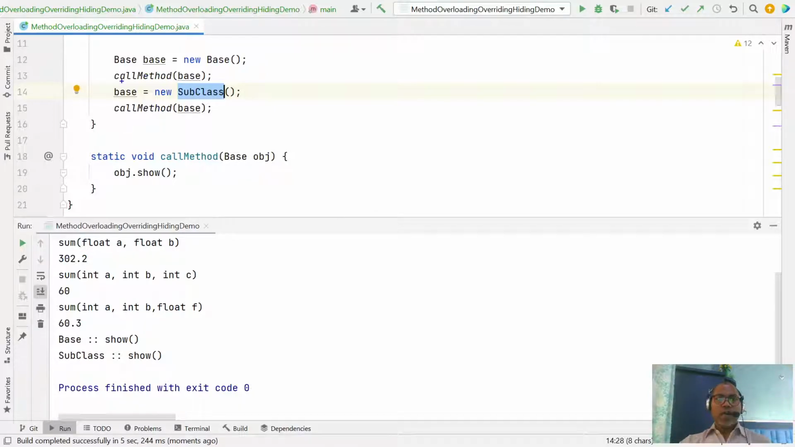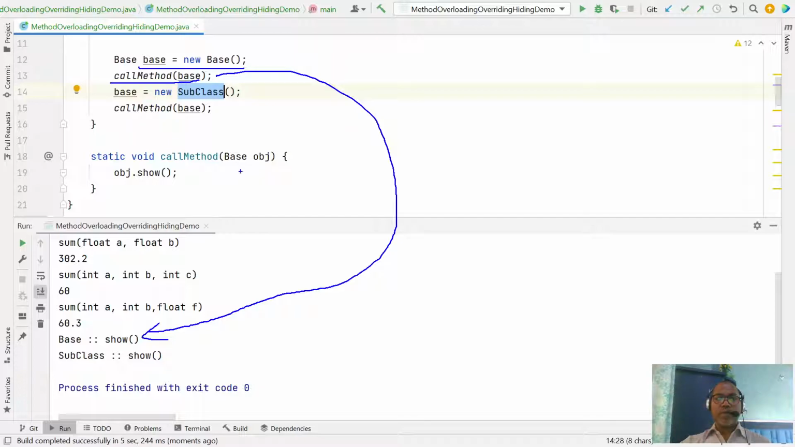Let us look. Here, the first one invokes your base class. You are creating the base class object and calling the function, so the base class show function is invoked. But when you pass a subclass object here, you can assign the subclass and invoke the same function, and now it invokes your subclass show.